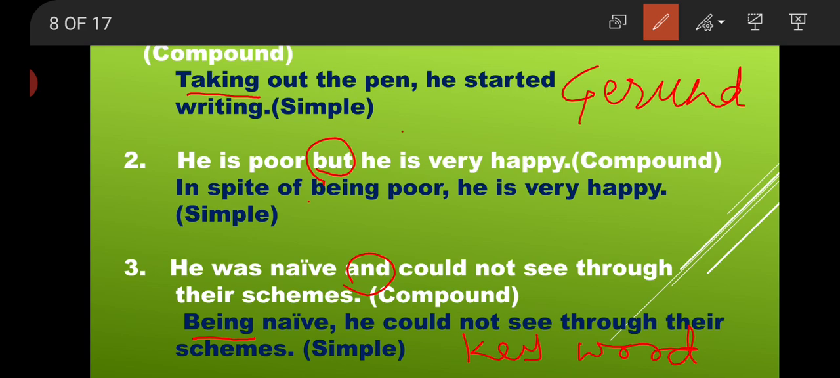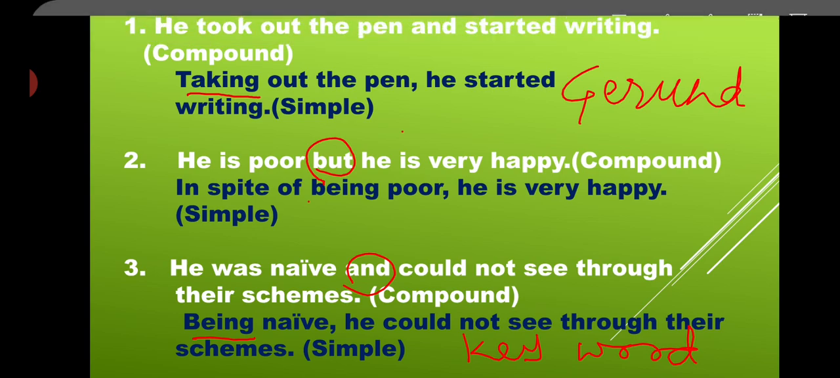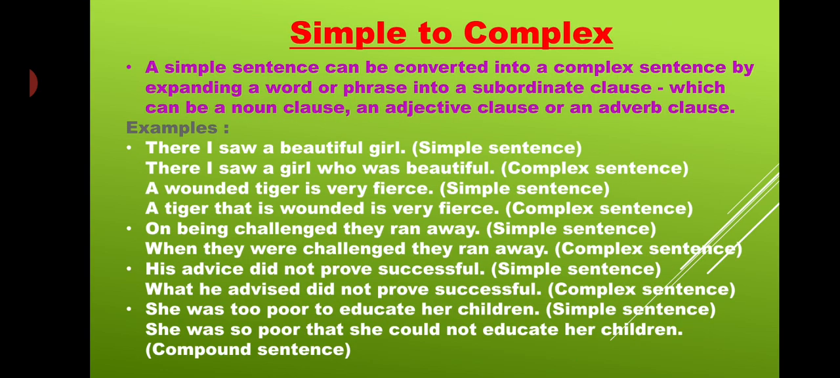Got it? So by using being, we have made our sentence simple. Clear? Let's move to the next. Now, simple to complex. A simple sentence can be converted into a complex sentence by expanding a word or phrase into a subordinate clause, which can be a noun clause, adjective clause or an adverb clause.